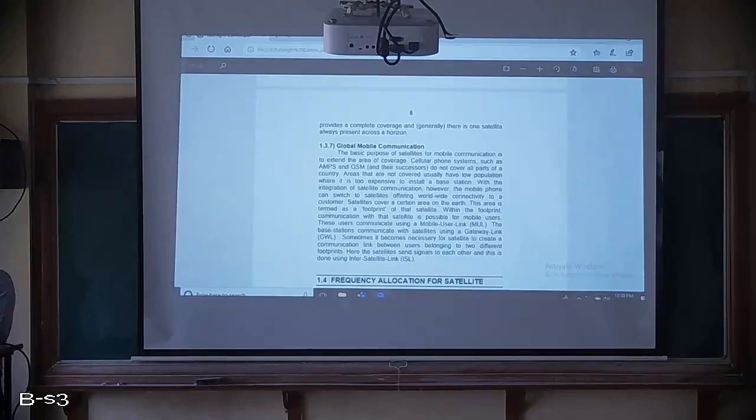So how do these users communicate? These users communicate through a mobile user link, MUL, and the base stations communicate with satellites using a gateway link. So the mobile user must use the mobile user link, MUL, and the base station communicating with the satellite must use the gateway link, that is GWL.